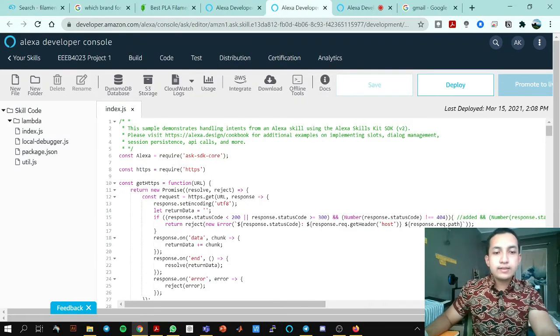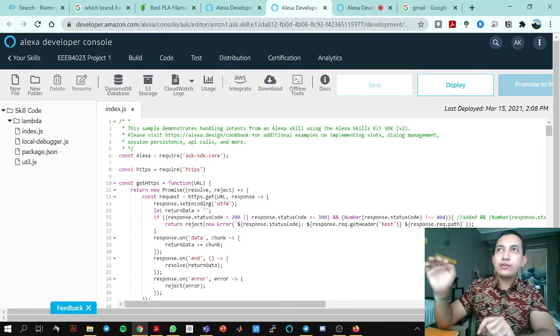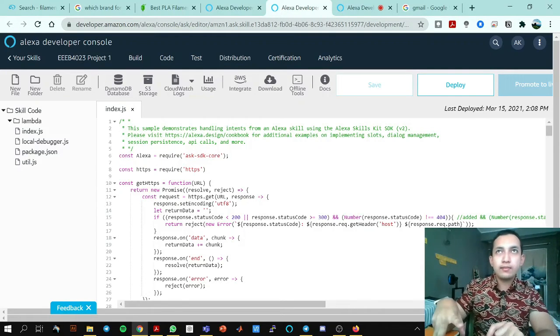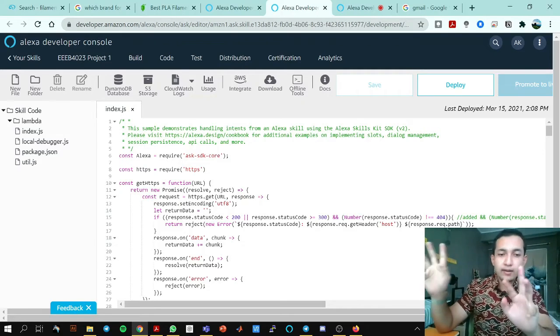So this function enables Alexa to get data from the URL that will be provided in my intent later on. So let's say I want to get data from the COVID API URL, so it's https://www.covid19 something, and then it will go to the website and get the data.